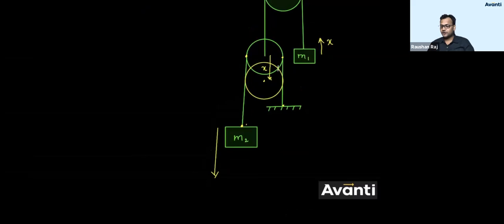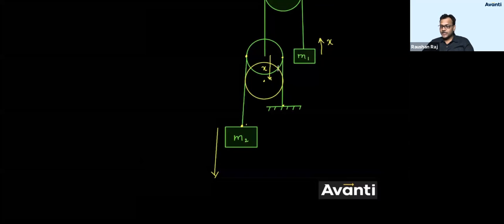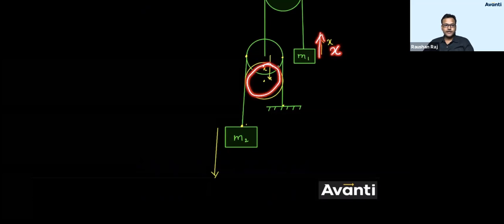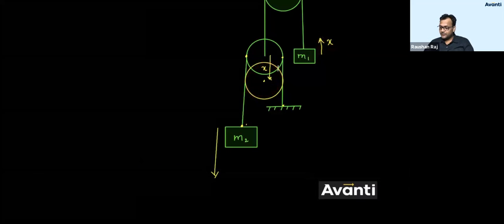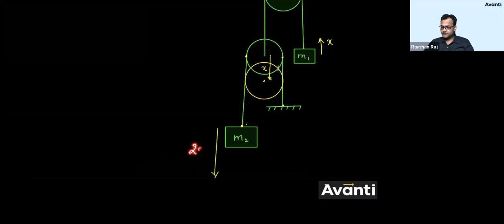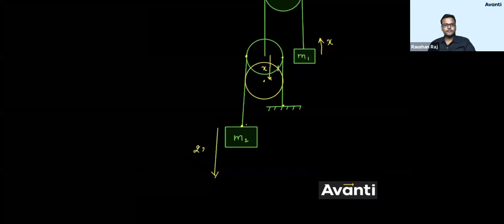Tell me quickly, everyone. If m1 goes up with x, this pulley comes down with x. Tell me what is the displacement of m2 in the downward direction? Can I say it will be 2x? Guys, are you getting my point?